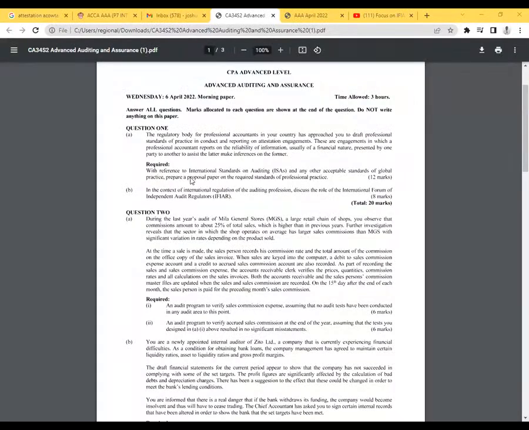Here we are. So always start by reading the requirement. Required, with reference to International Standards on Auditing, ISAs, and any other acceptable standards of global practice, prepare a proposal paper on the required standards of professional practice.